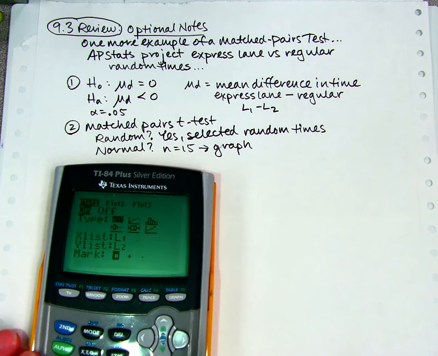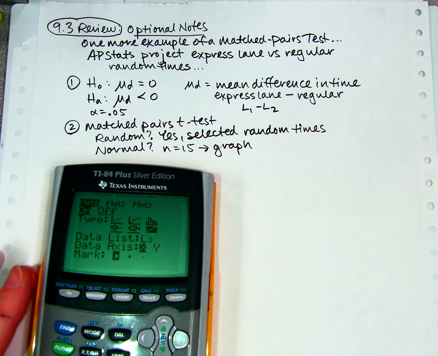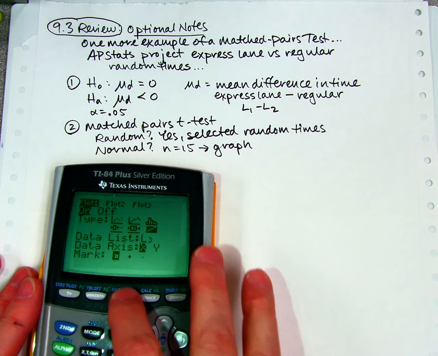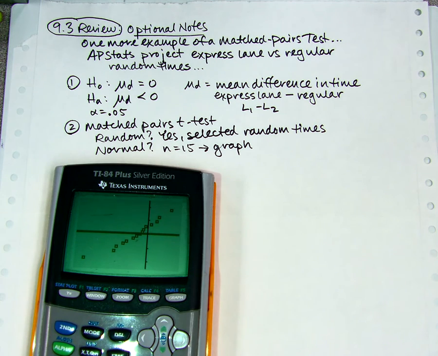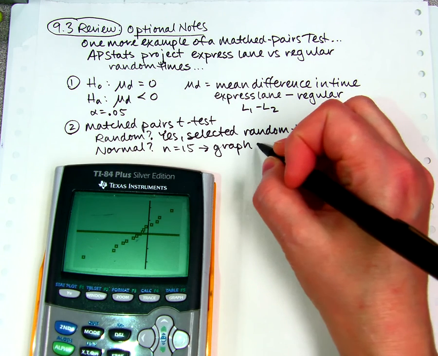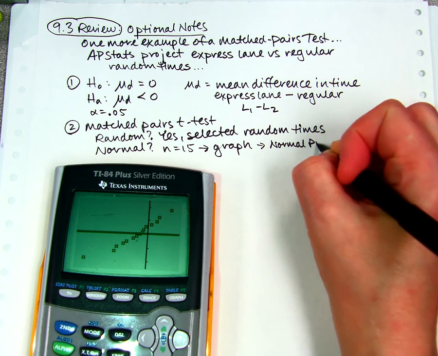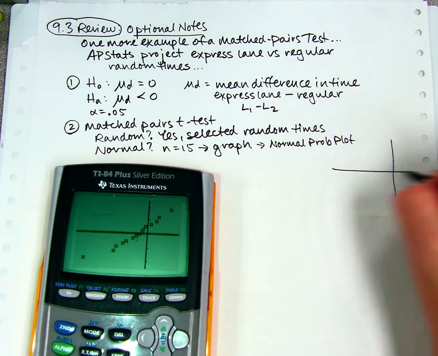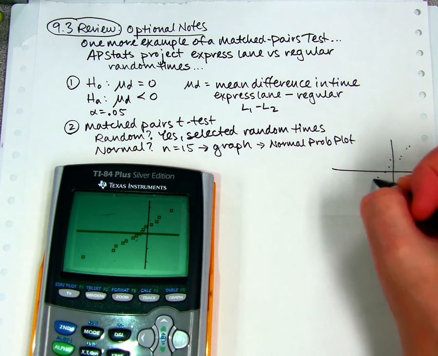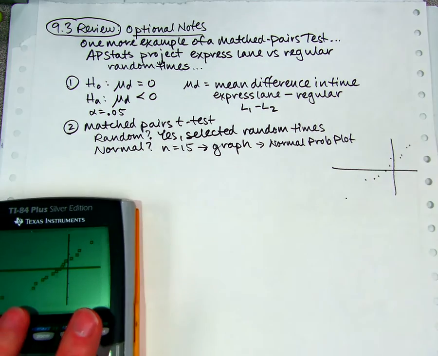Normal probability plot of list 3, which is my differences list. And I'm going to look at that plot by doing zoom 9. And it's pretty straight. So normal probability plot looks like this. One outlier, but it's pretty straight, and so that means yes.